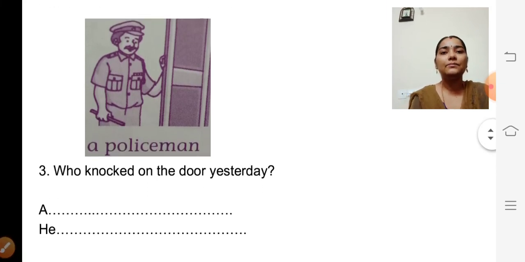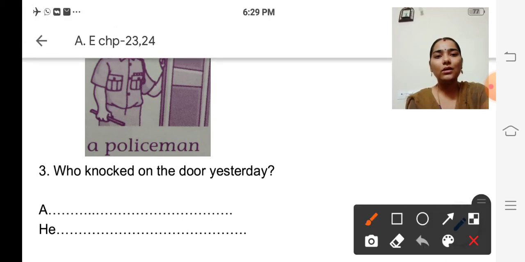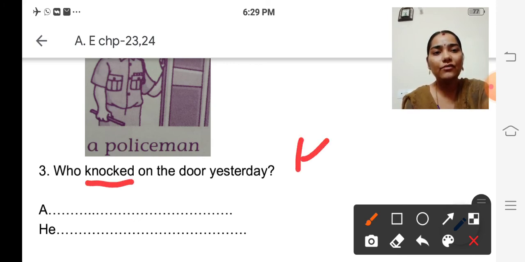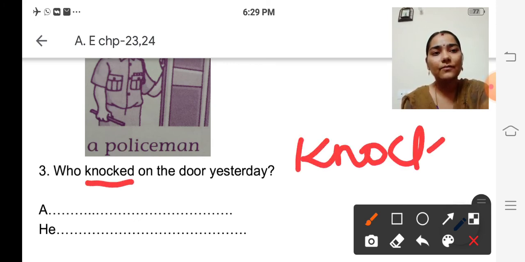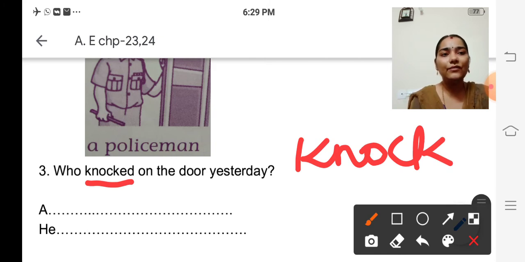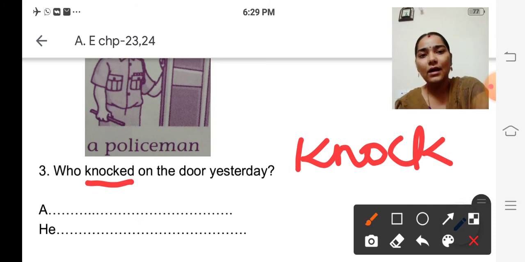Look at the picture. He's a policeman, isn't it? He's a policeman knocking on the door. So, see the question. Who knocked on the door yesterday? Knocked. It is the past tense of knock, isn't it? Who knocked on the door? A policeman did, isn't it?